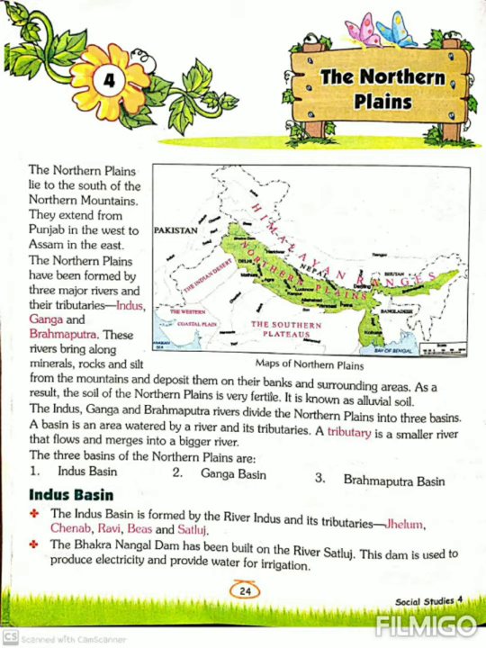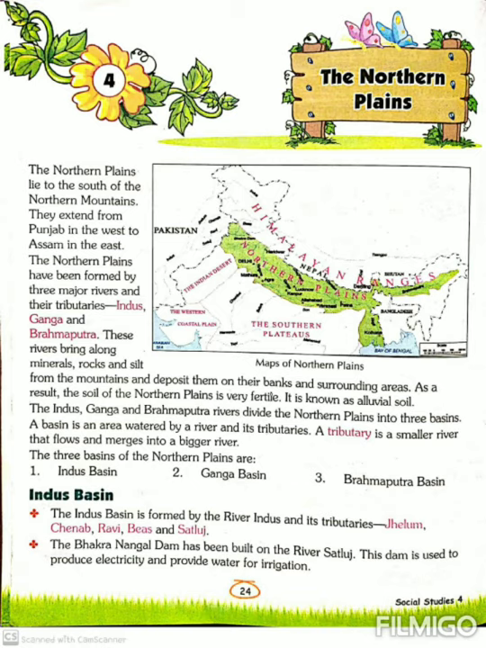There are 5 points. Number 1, the Indus Basin is formed by the river Indus and its tributaries Jhelum, Chenab, Beas, Ravi and Satluj. These are tributaries of Indus Basin. Means the Indus Basin is made up by the river Indus and its smaller rivers, and these are tributaries of river Indus: Jhelum, Chenab, Ravi, Beas and Satluj.